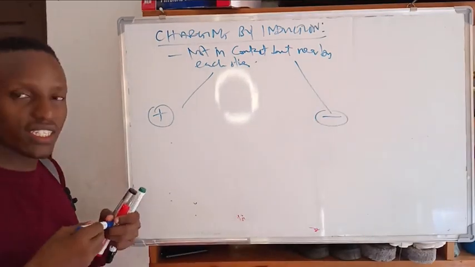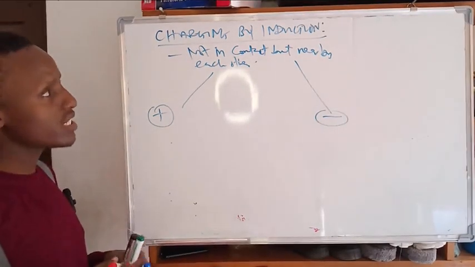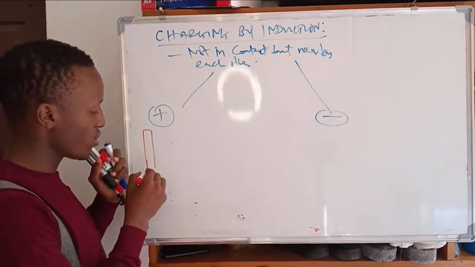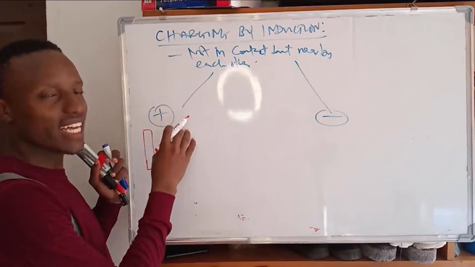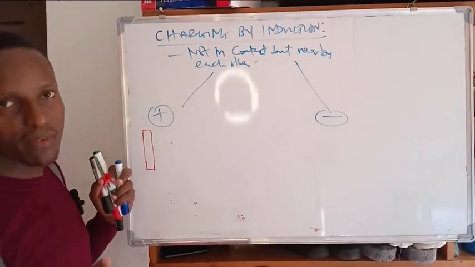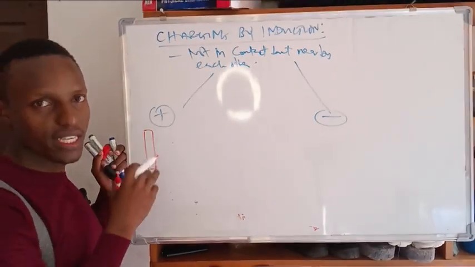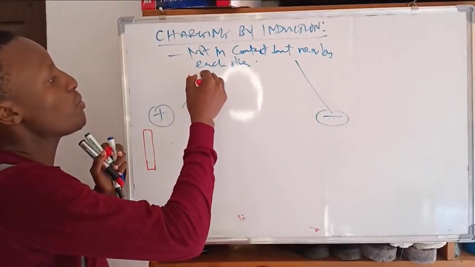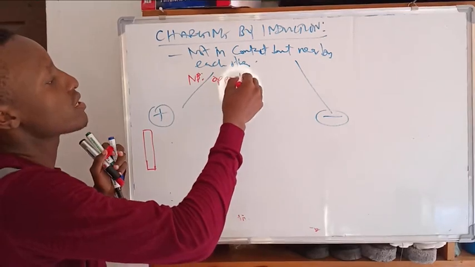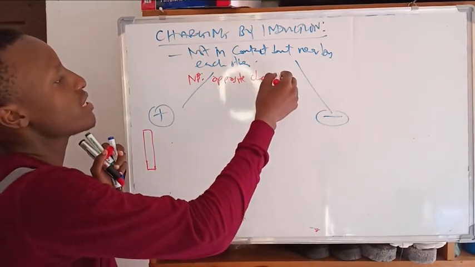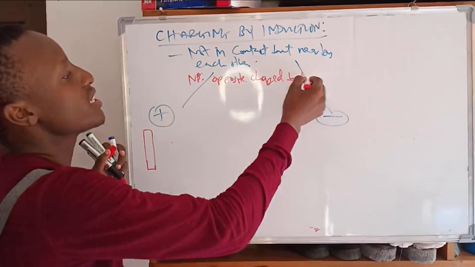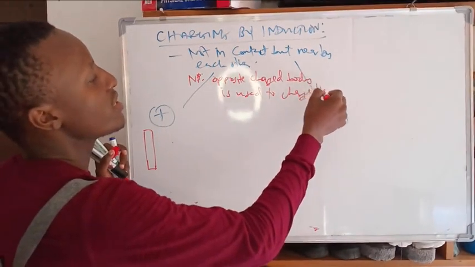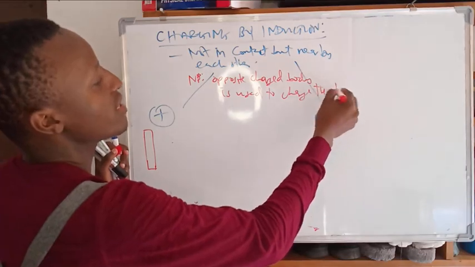It depends. If you are charging by induction, this means you need to use the opposite charge. The charged body is used to charge the other body.